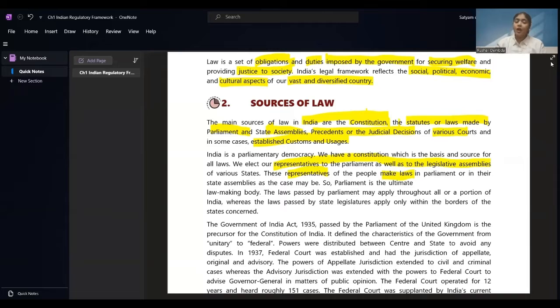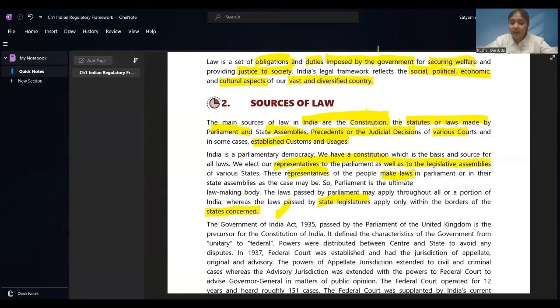Whereas the laws passed by state assemblies or the state legislatures apply only within the borders. So, if the laws are prepared by state legislatures, this is going to apply only to the concerned states, not to the other states. If any law is prepared in Tamil Nadu, it is going to be followed in Tamil Nadu only, right? If anything is prepared in Gujarat, it is going to be followed in Gujarat only.